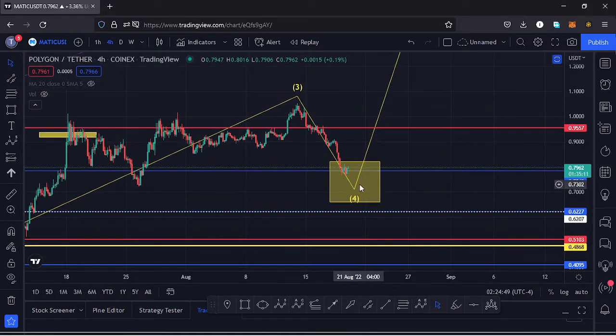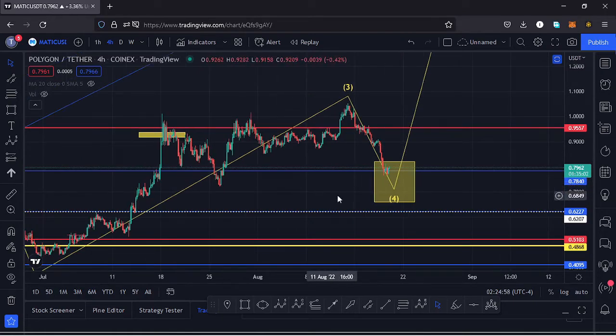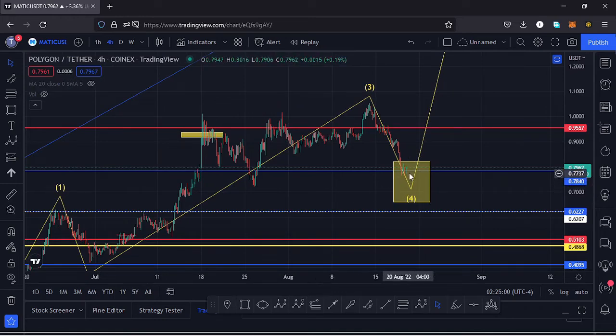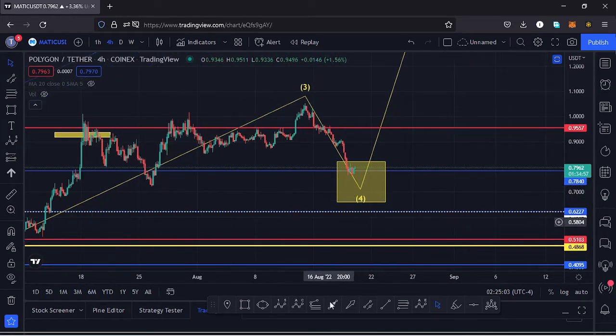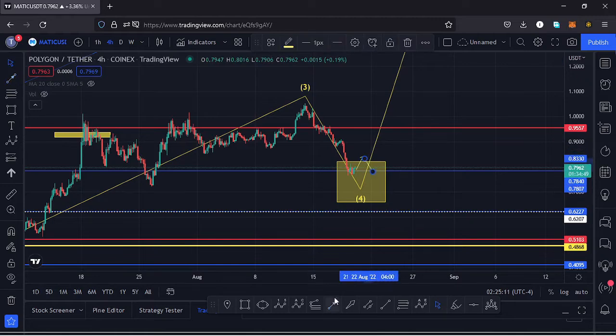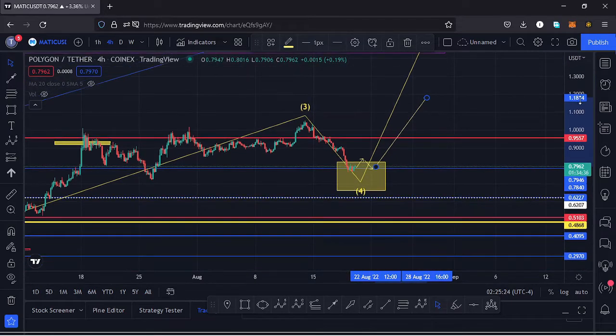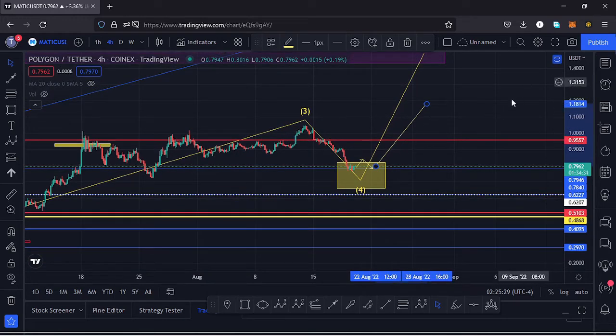It's possible that now that we have gotten into that target area and we have found support at around the $0.78 mark, which is a key area of support, it's possible that we are going to find a reversal within that price range, and in case that happens, I would expect to see higher prices, have a retest of that key area of resistance, and then once we see a retest, then we can continue pushing higher, manage to break above the key area of resistance at around the $0.95 mark, continue pushing higher, manage to break above the high for that third wave, continue pushing higher, and then have a target area for that fifth wave to the upside.